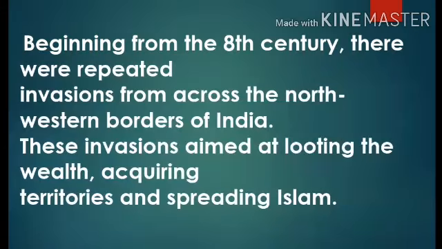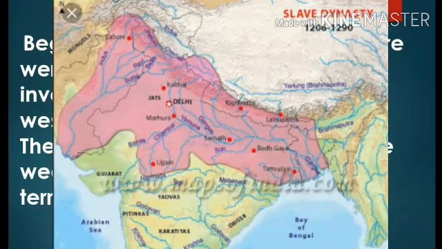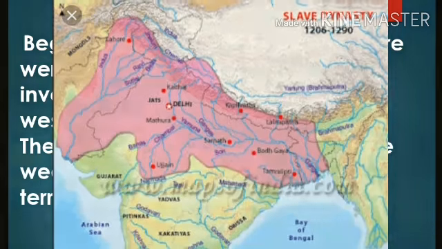Beginning from the 8th century, there were repeated invasions from across the northwestern borders of India. These invasions aimed at looting the wealth, acquiring territories, and spreading Islam. This is the map of the northwestern borders of India. They always came to the northwestern borders of India and attacked, and their aim was looting the wealth, acquiring the territories, and spreading their Islamic religion.